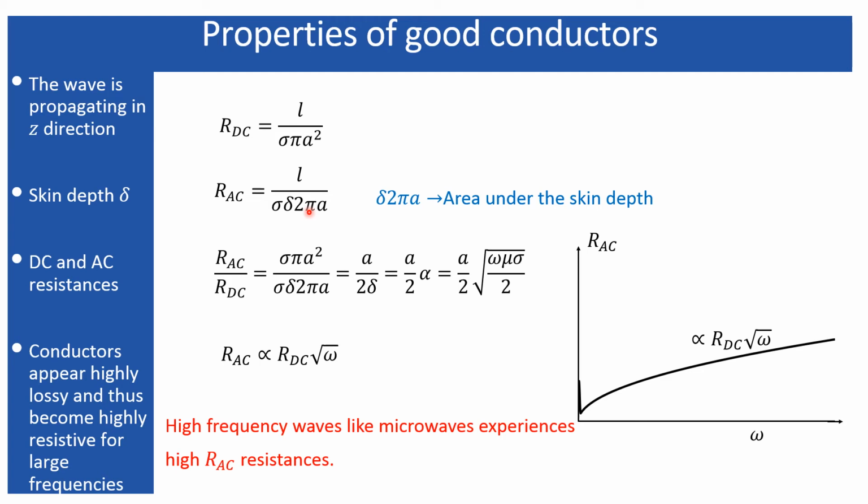That is why we generally avoid conductors for microwave applications, and what we prefer for microwave applications are waveguides. In my successive classes, I will discuss the properties and mechanisms of the waveguides.